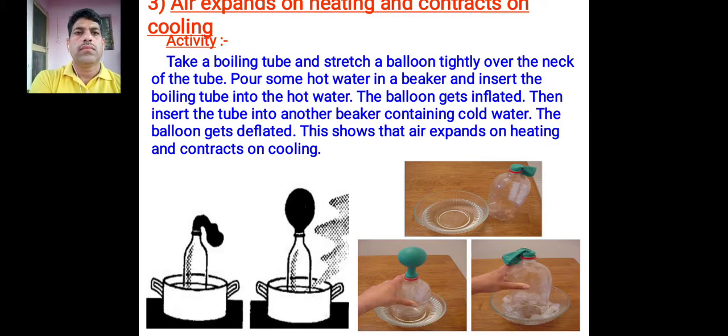Pour some hot water in a beaker and insert the boiling tube into the hot water. The balloon gets inflated. Then insert the tube into another beaker containing cold water. The balloon gets deflated. This shows that air expands on heating and contracts on cooling.